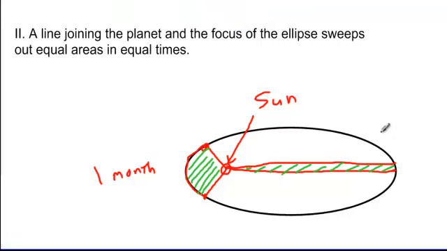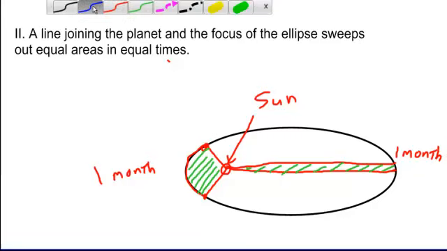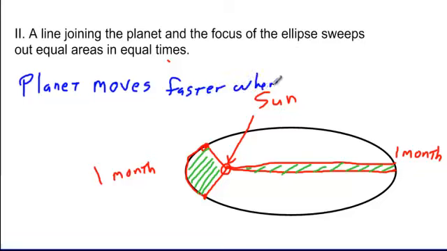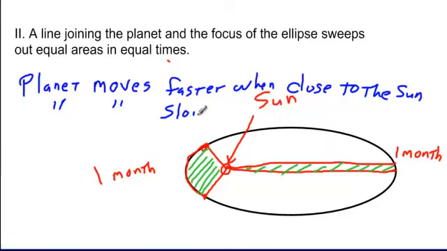Well, let's look. If this is 1 month and we had 1 month over here, what does that mean? What Kepler's second law is really telling us is that the planet moves fastest when it's close to the sun. So it moves faster when close to the sun. And obviously the opposite is that the planet moves slower when further from the sun.